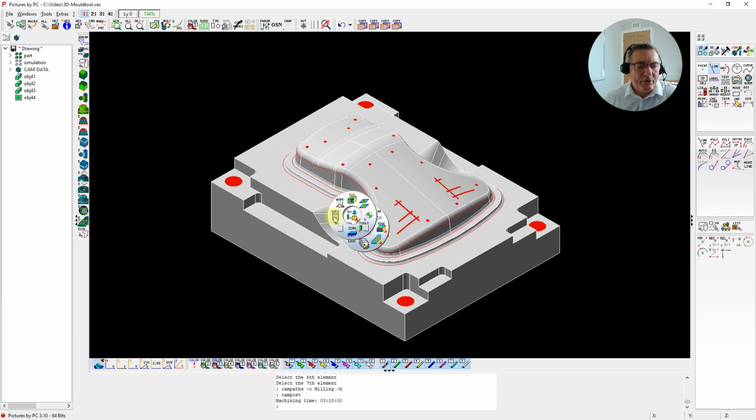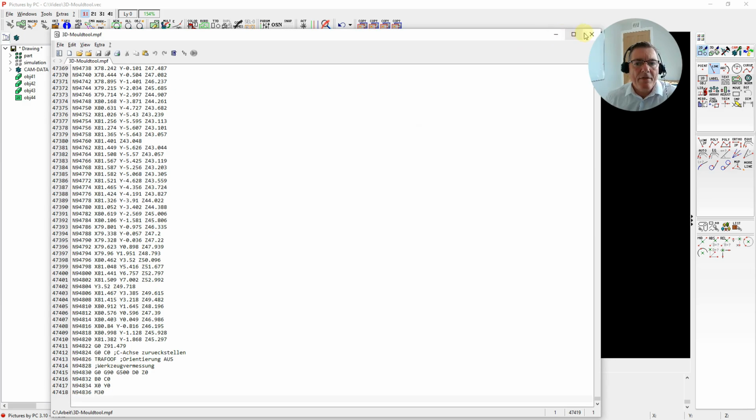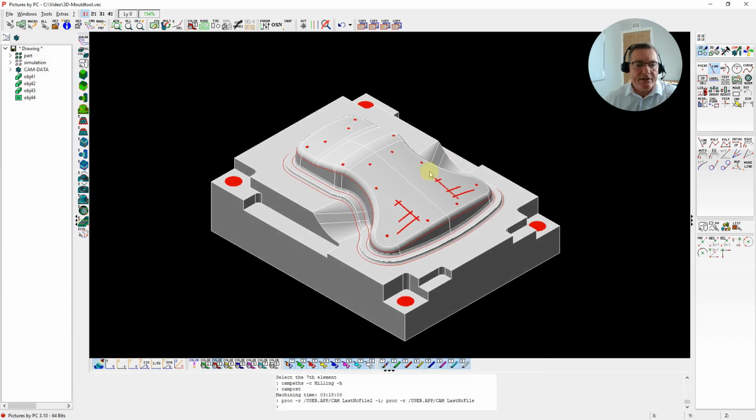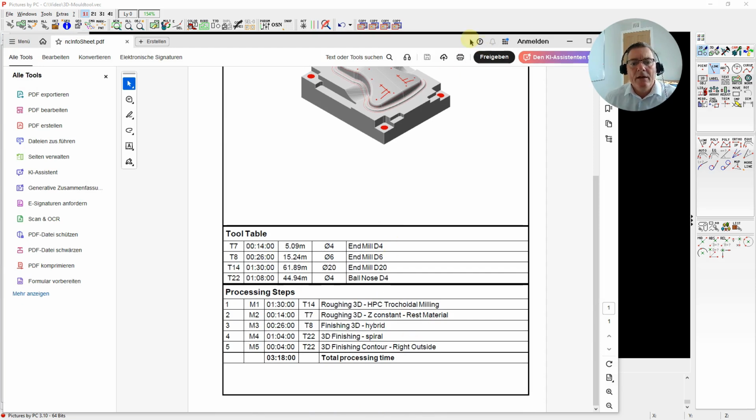So we've got then the NC program, so some start to finish, and then what we've also got is the NC data sheet. It's a PDF, and it's going to show the part, the tooling, the operations, the machining time. And there we have it.